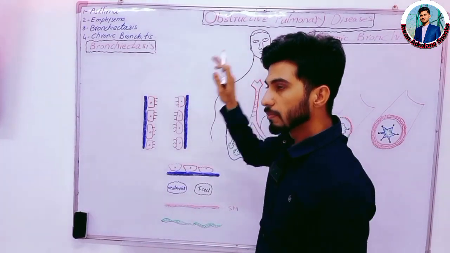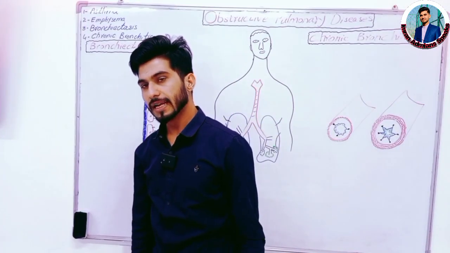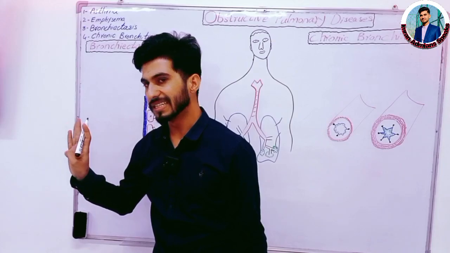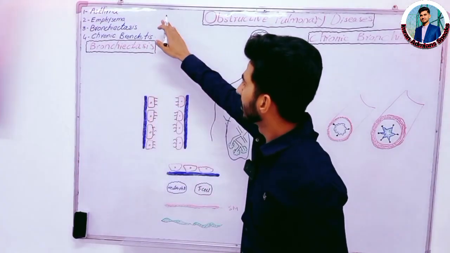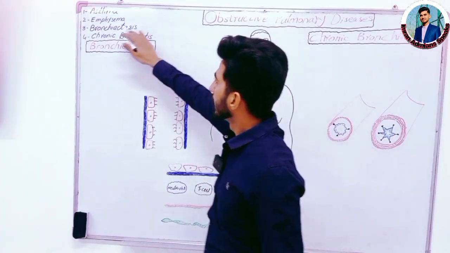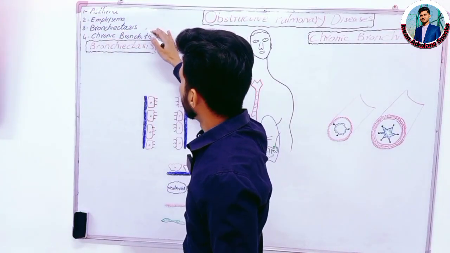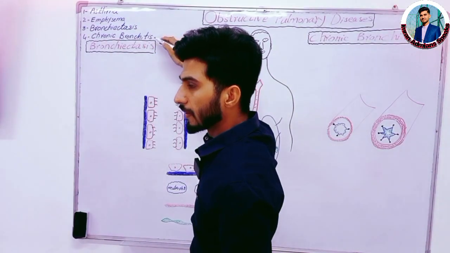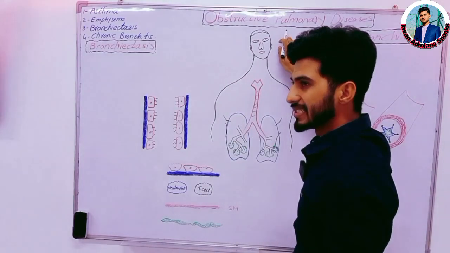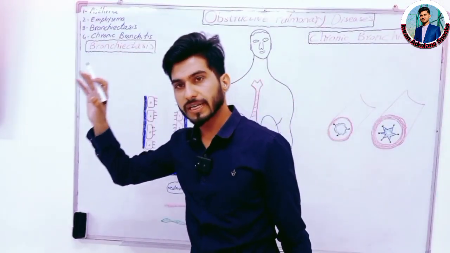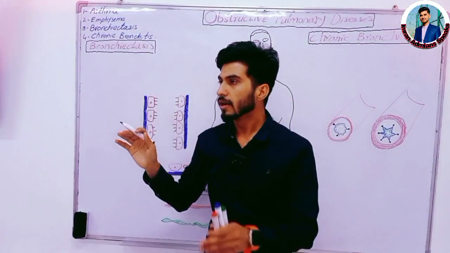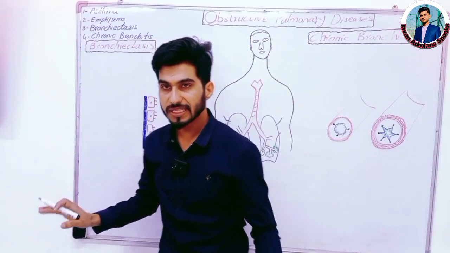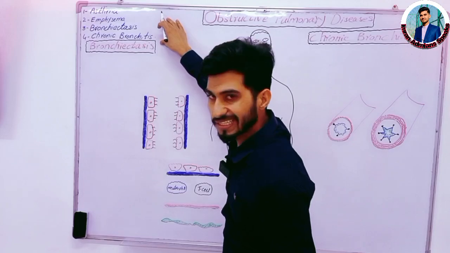So today we will discuss the OPD, meaning obstructive pulmonary disease. Previously we have discussed that in obstructive pulmonary disease there are four major diseases. Number one is asthma, number two is emphysema, number three is bronchiectasis, and number four is chronic bronchitis. In obstructive pulmonary diseases, there is an obstruction to the movement of air into the lungs. So these are the four major diseases.